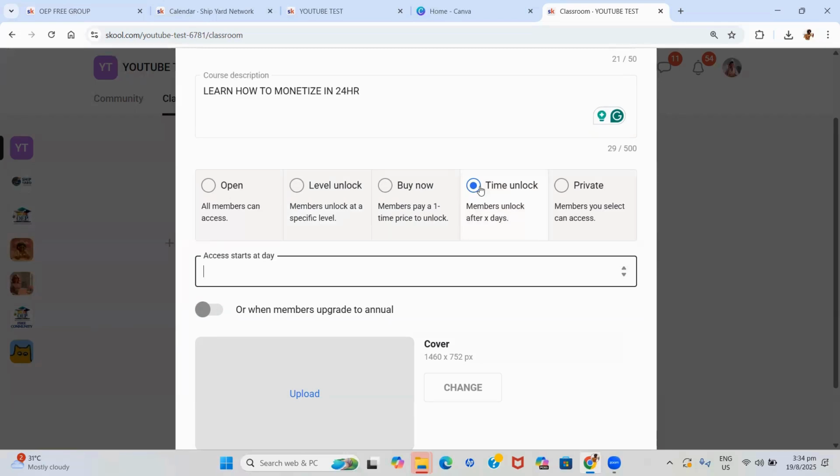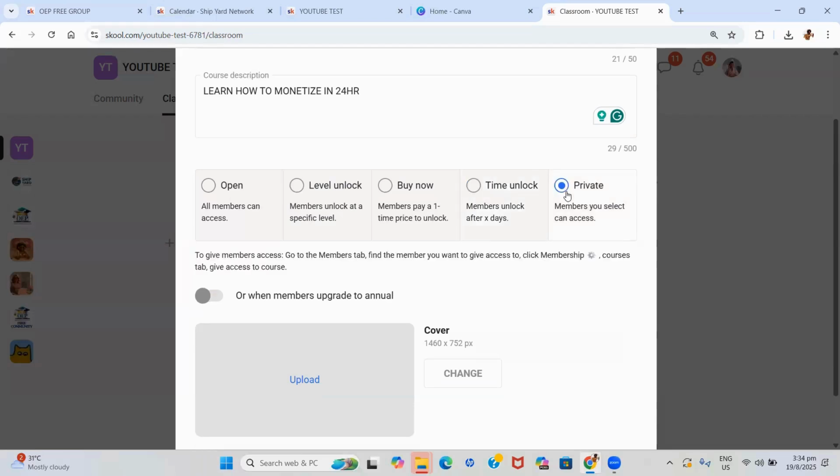So if you want persons to be able to access something 14 days or 7 days or 9 days after coming inside your community, they are able to do it. And it automatically just opens it for them and it will give them a countdown. So every day that they go, it will say 14 days left, 13 days left, etc.